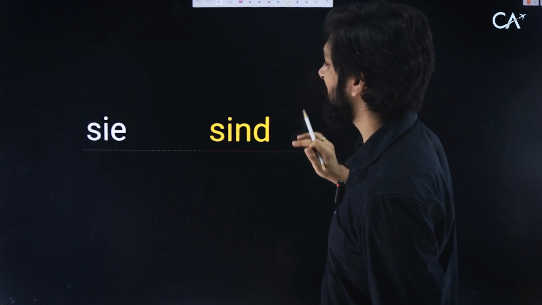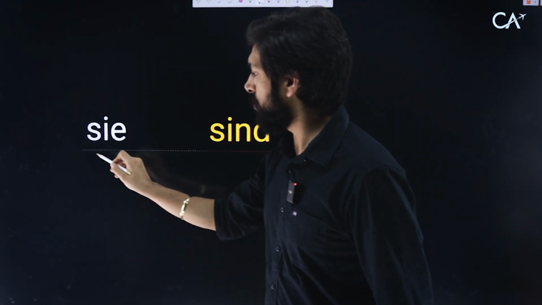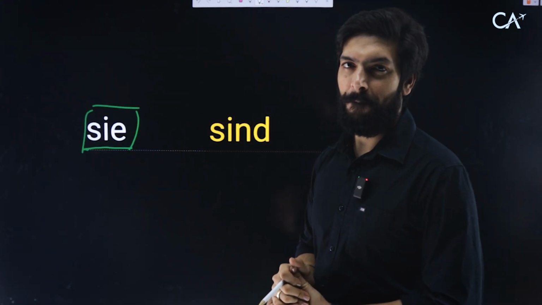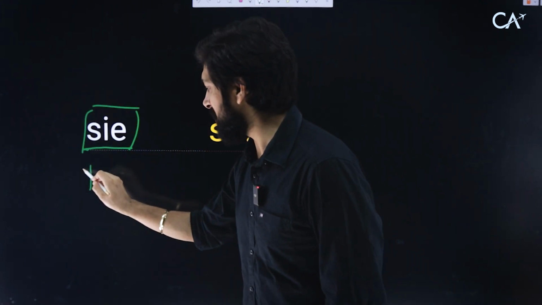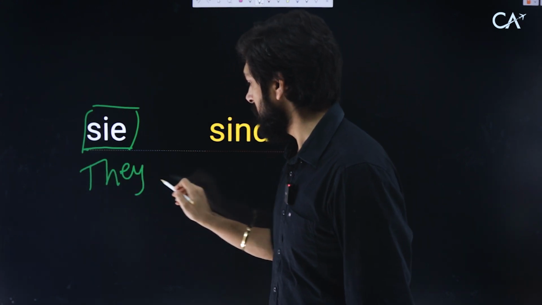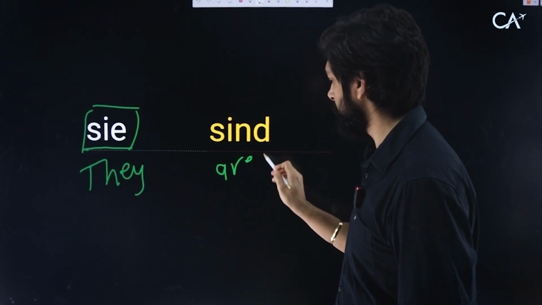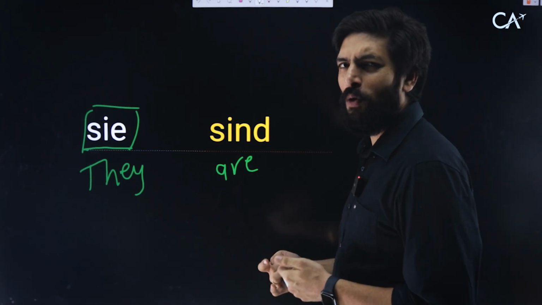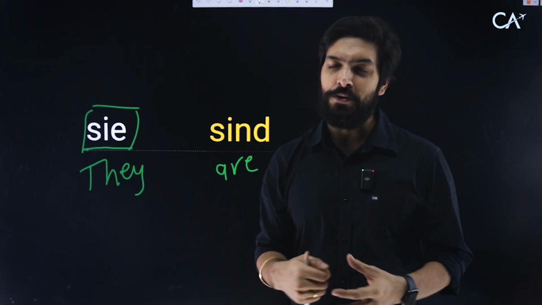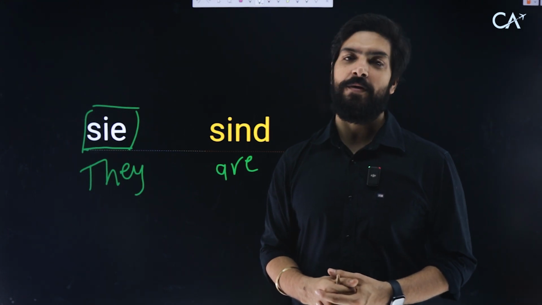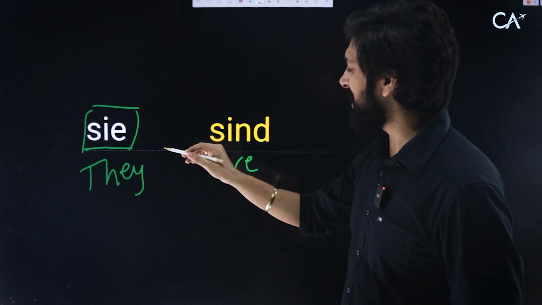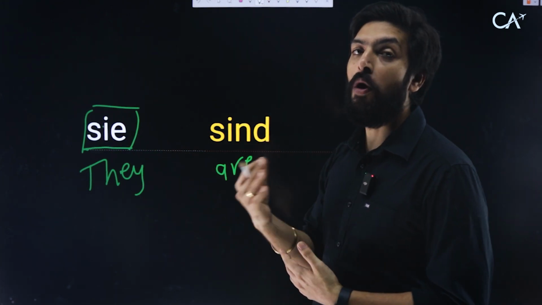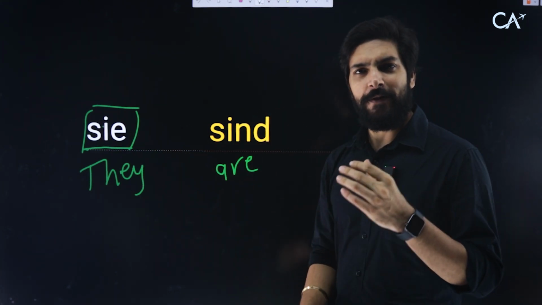Now we have Sie sind. Sie sind is used for this sie, which is small, is used for they. So this is they. They are. Sie sind. I know, a little bit boring now, but try to write down the rules. Later you will see this is very helpful. They are. Sie sind. If it is small, if it is capital, it becomes you formal. Singular or plural doesn't matter, but formal you.